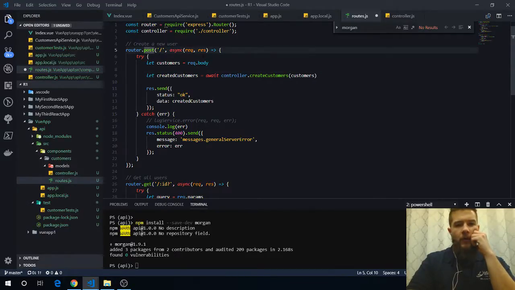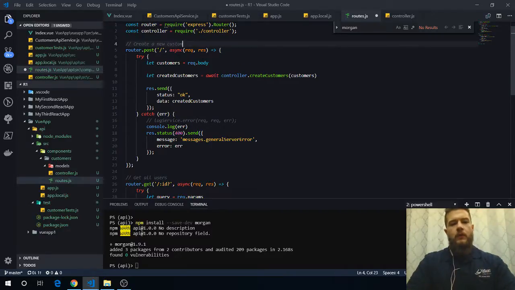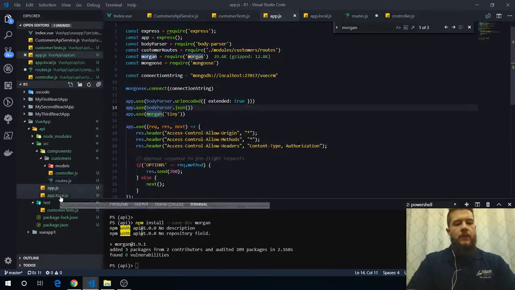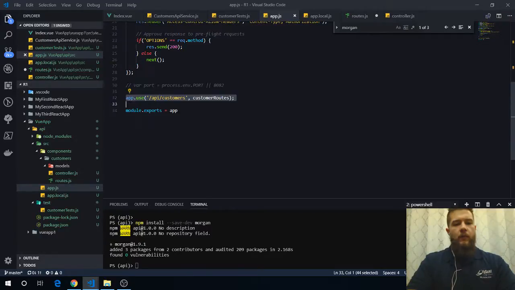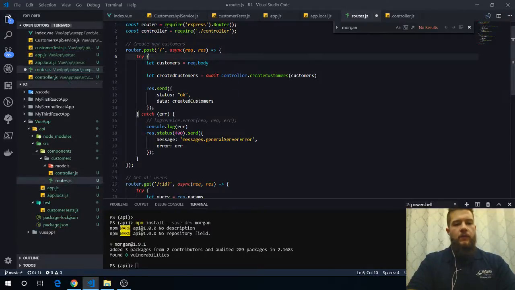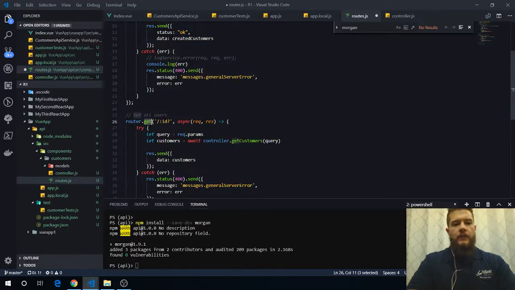Because what we'll do is, when we want to create new customers, when a request comes in, it's going to look here. This is where I wired my routes up to this routes.js here. If it's a post request, it's going to come in here, and if it's a get request, it's going to come in here. I add this ID question mark because this is a URL parameter query. I think it's called a query.